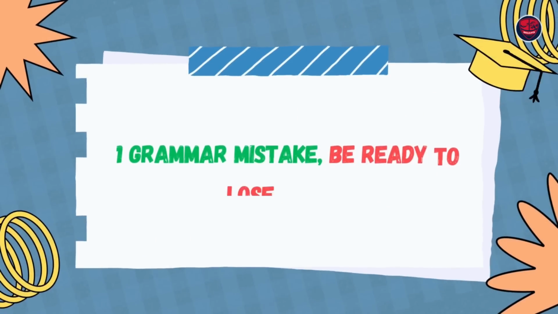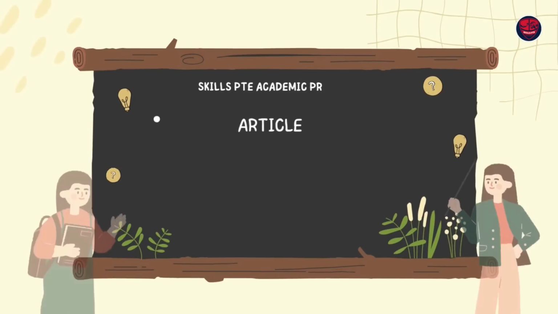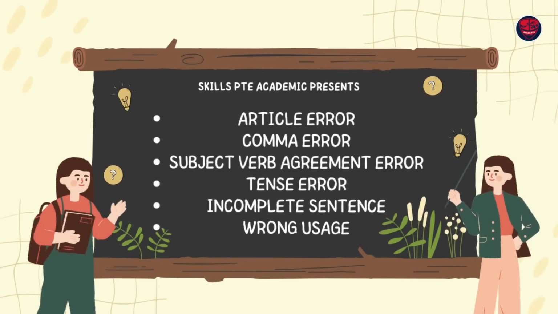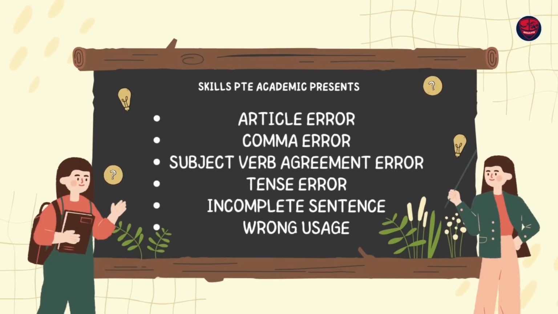1 grammatical error, silly grammatical error, it could be an article error, comma error, subject verb agreement error, tense error, could be an incomplete sentence, wrong usage, you're gonna lose 1 mark. Let's say 5 spelling mistakes you made and 5 grammatical errors you made, but used a perfect template, perfect content, still you end up getting 0 from each essay writing or email writing.